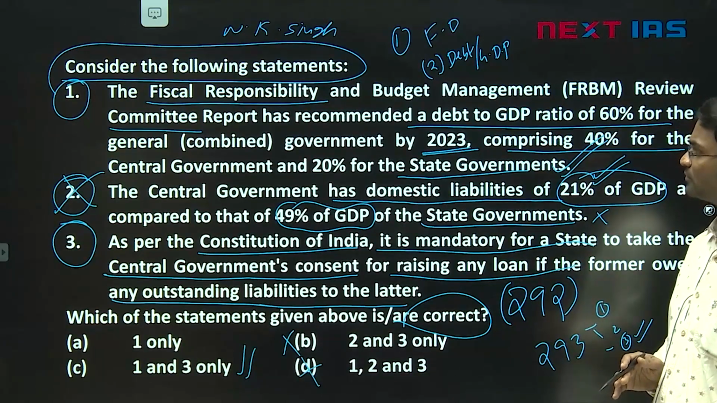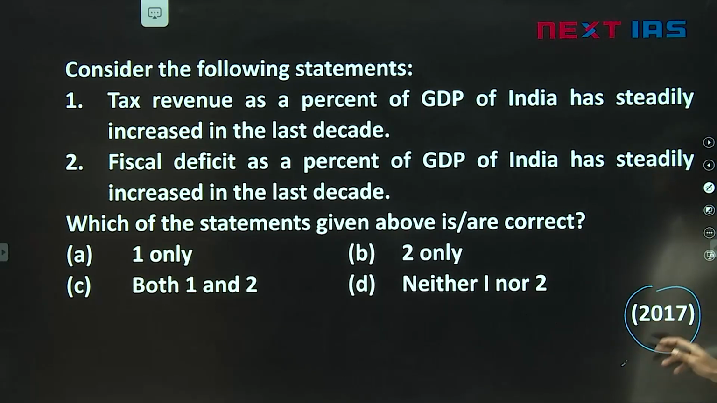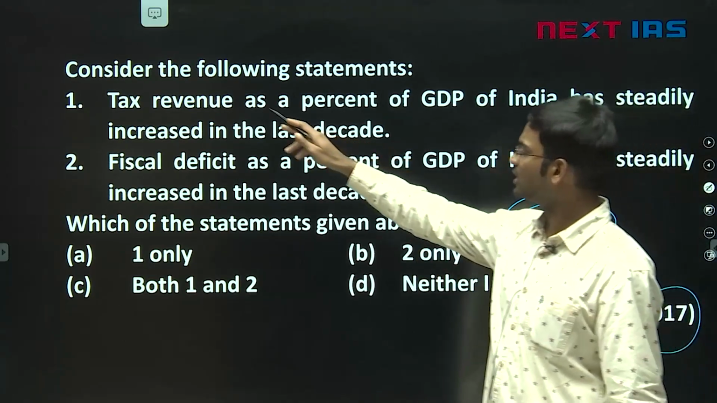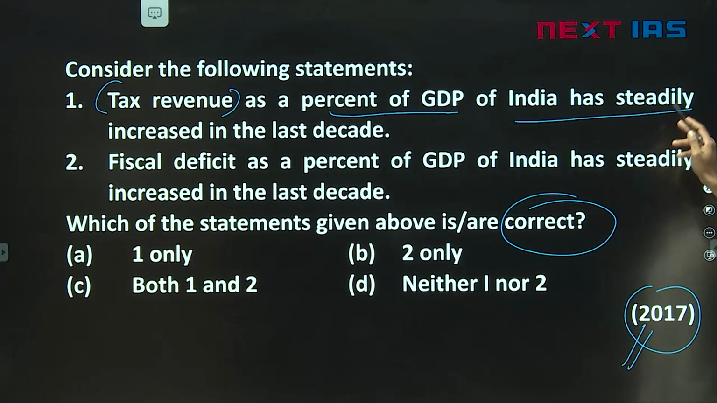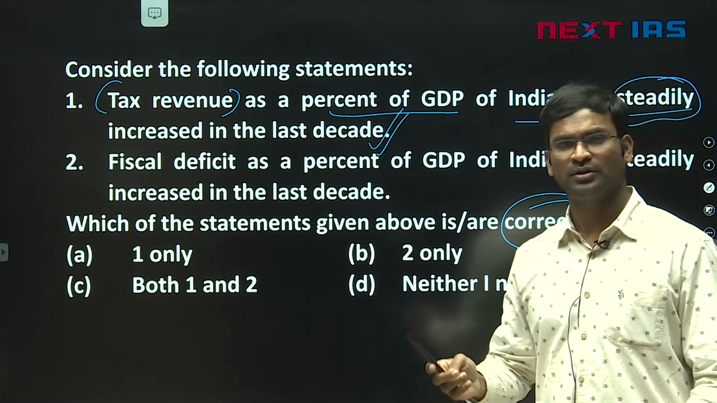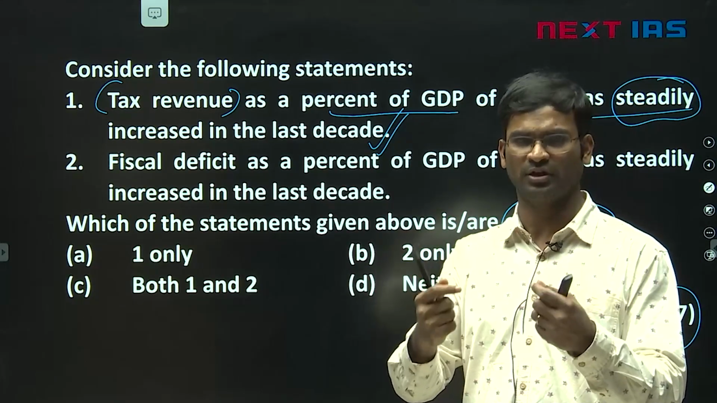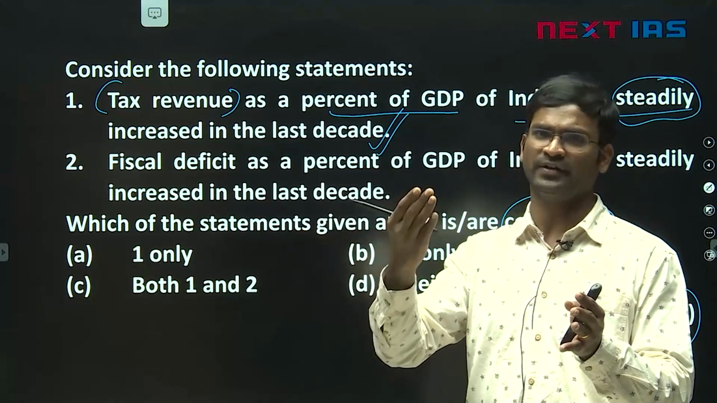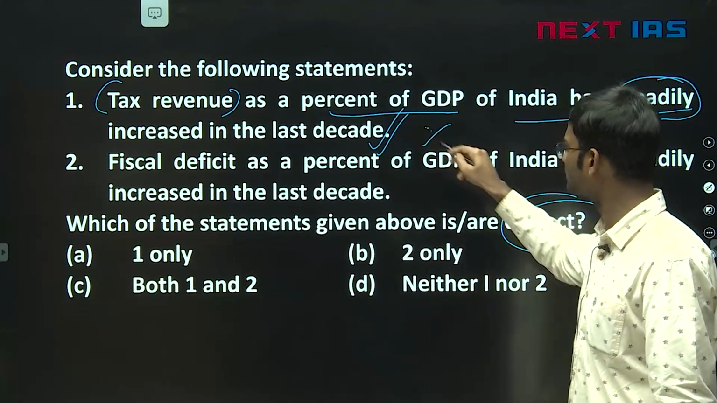So that is a fiscal responsibility question. Next question, consider the following statements. This question came in 2017. Which of the statements above are correct? First option, tax revenue as percentage of GDP of India has steadily increased in the last decade. Whenever they say decade continuously, it is generally wrong, unless it is debt. If you see India's debt, the absolute number is increasing, but debt to GDP has ups and downs, so it is a wrong statement.